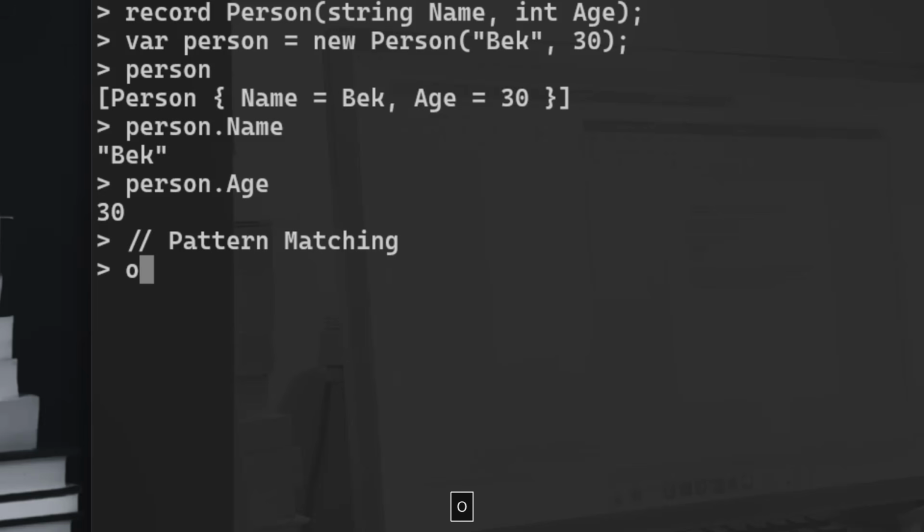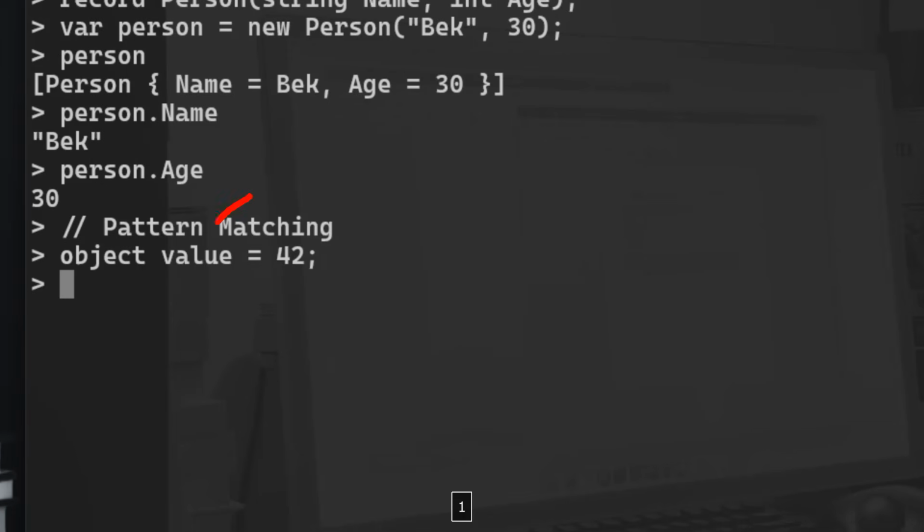There's a data type in C# I forgot to mention called object. The data type object is the base type of everything in C#. And we can have here a variable called value, and let's give it value of 42, for example. That means that this value here could contain an integer, could contain a string, could contain a class, null, basically anything. All right. So now we need a way to inspect what is actually inside it. That's where pattern matching comes in.